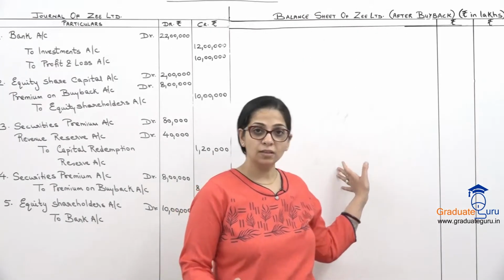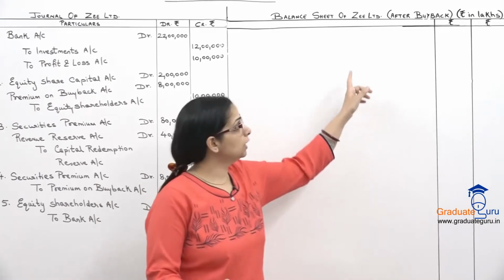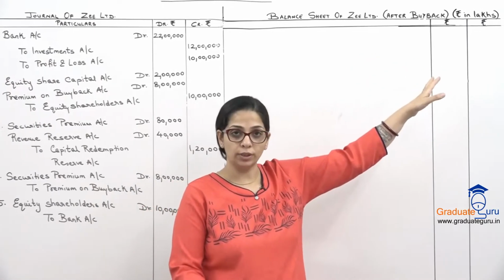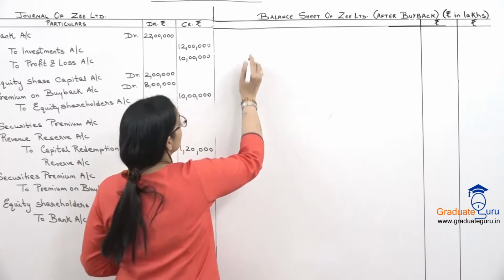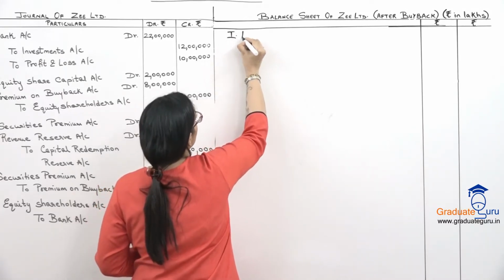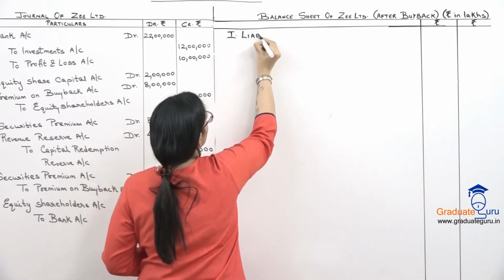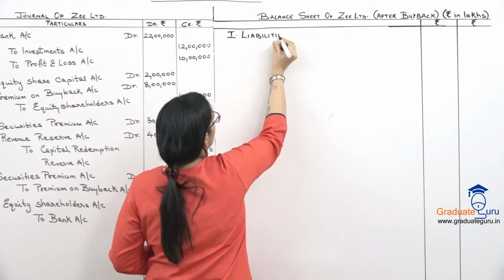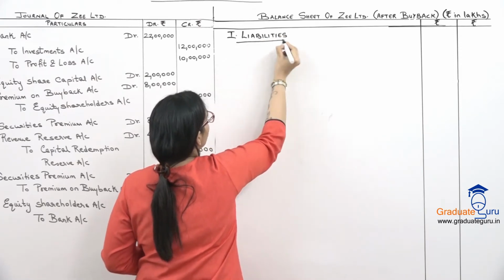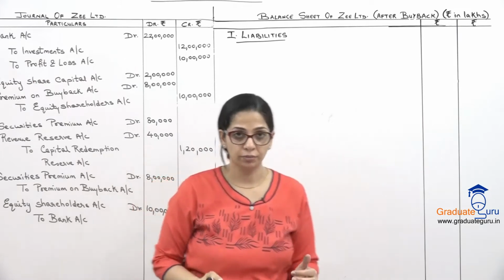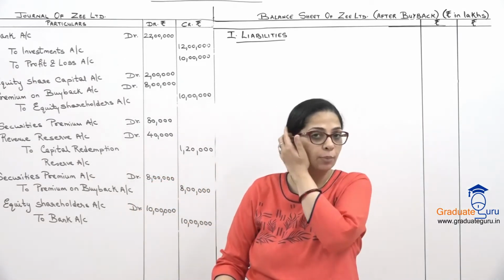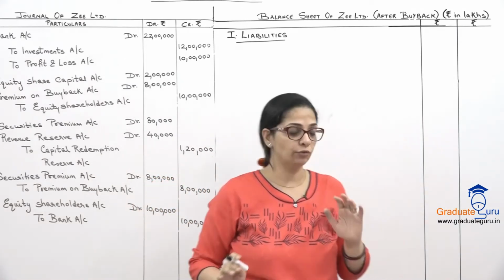Let's complete the balance sheet now, and I'm going to keep the rupees in lakhs only. Okay, so we always start with our liabilities. They have asked us to follow the format that they have given. It is not exactly the company's type of format, but we will stick to that format.